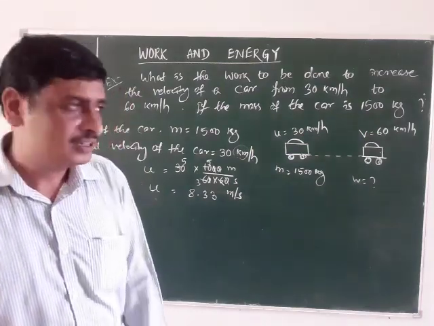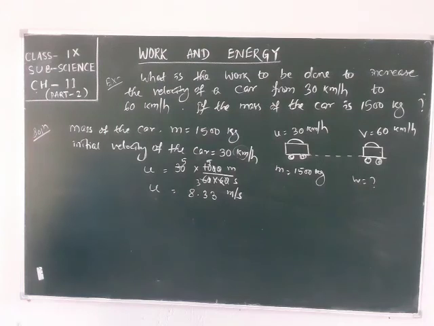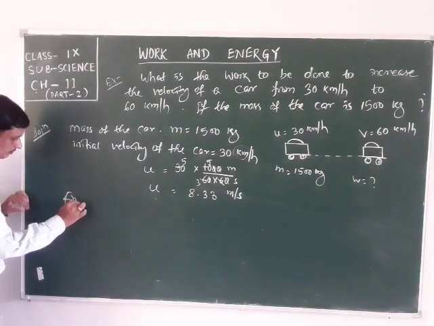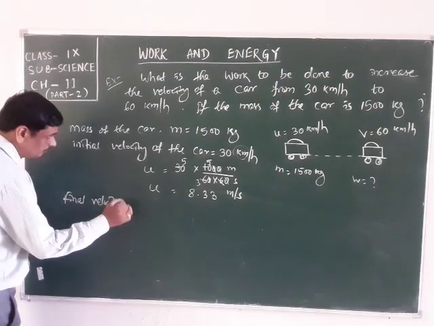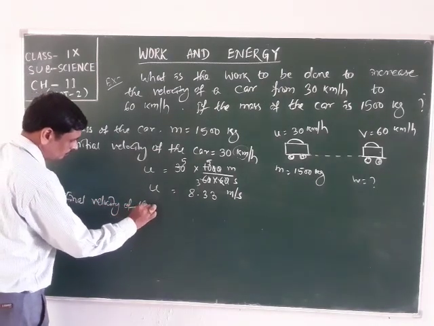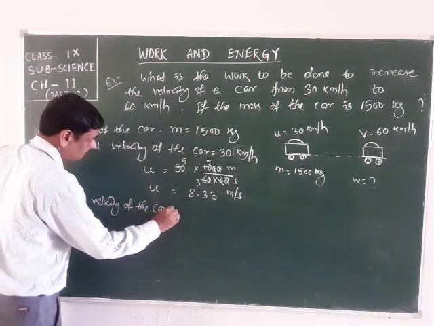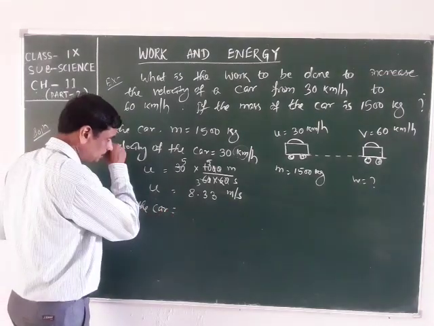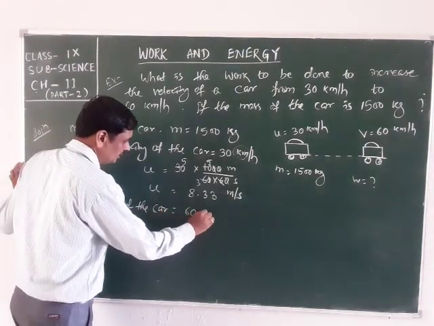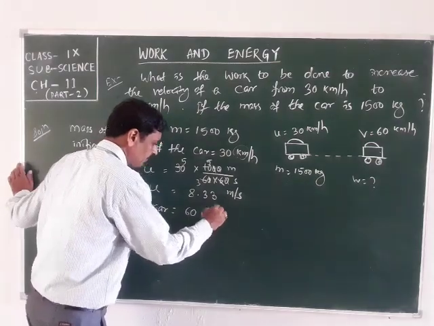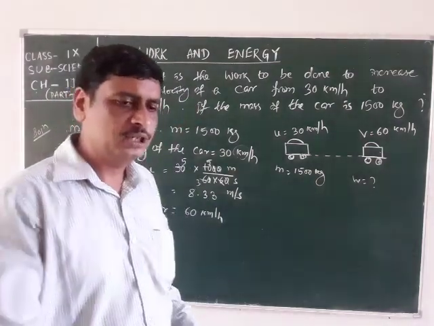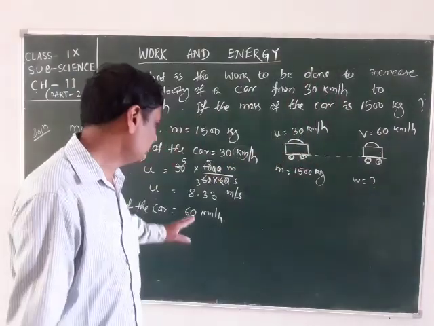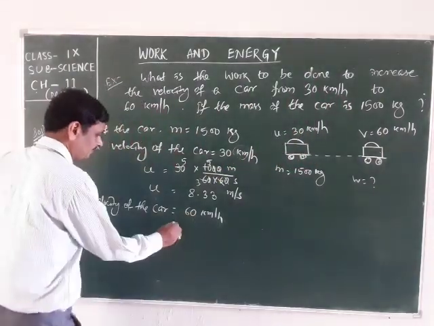Now look at the final velocity of the car, that is 60 km/h. Here, this one also is km/h. So we have to express this km/h into meter per second.